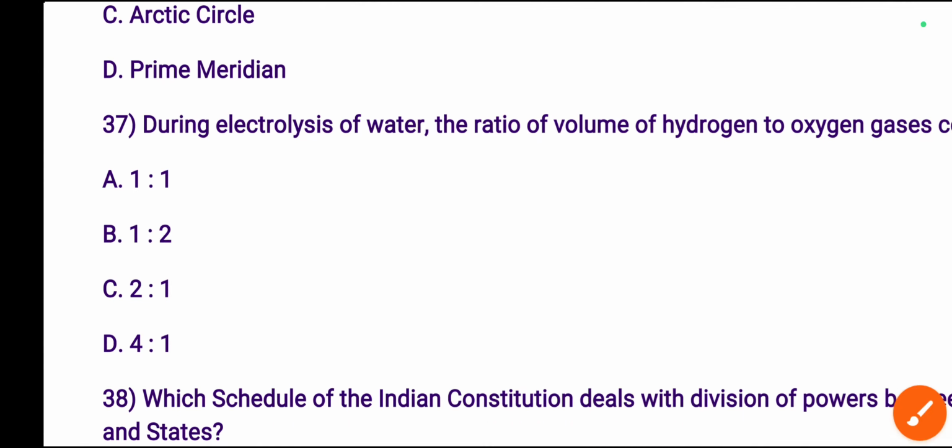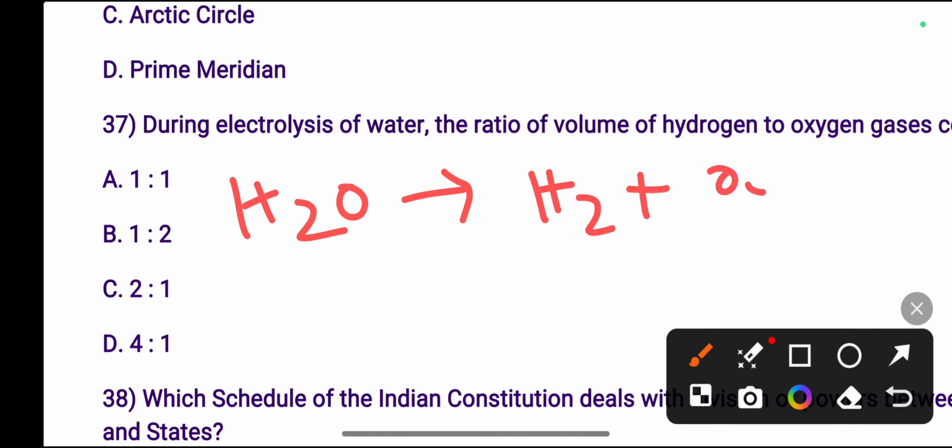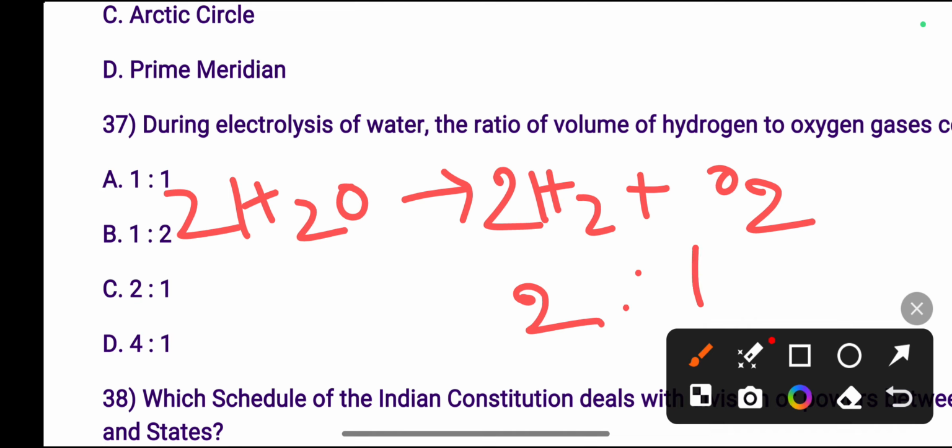During electrolysis of water, what is the ratio of volume of hydrogen to oxygen? By electrolysis of water, we get hydrogen and oxygen. Now, if we balance it, then we will get 2 to 1, and so the hydrogen and oxygen ratio will be 2:1. Hydrogen and oxygen ratio will be 2:1. So the right answer is option C, 2:1.